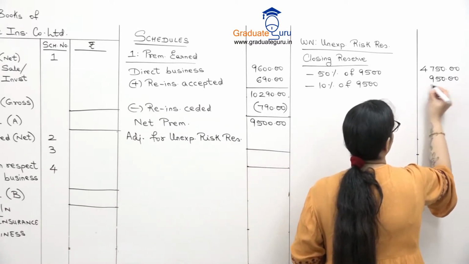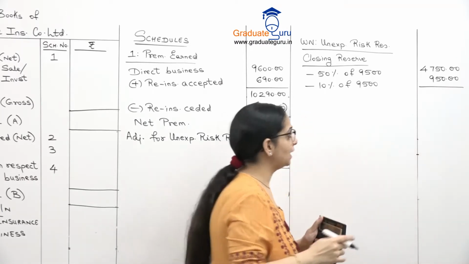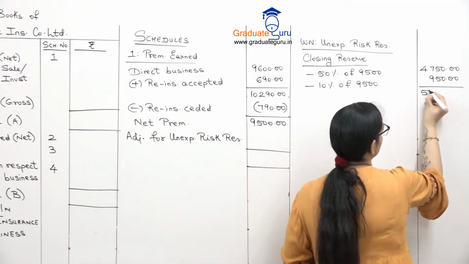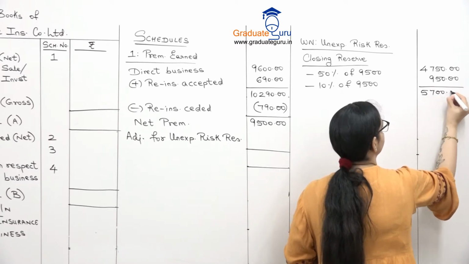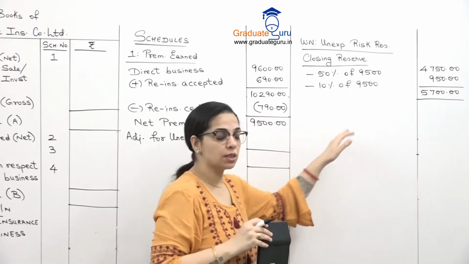Let us add these two first. So 4750 plus 950, we will get 5,700. This is our total of closing reserve.